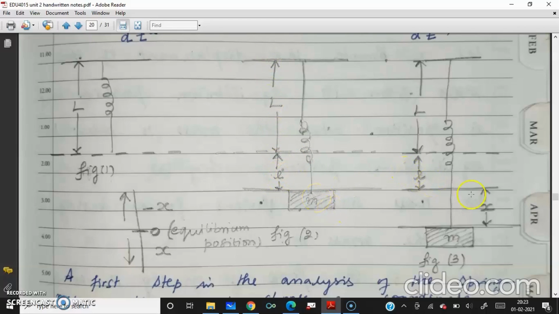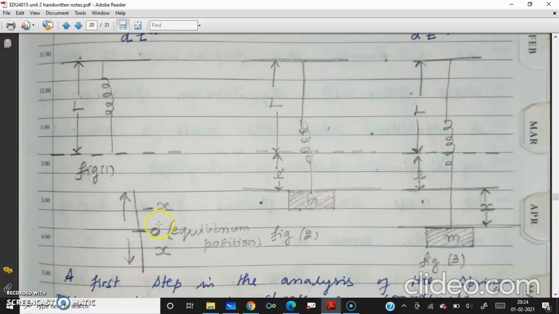Right? Now, because the mass is there, it will go up and down in motion about the equilibrium position, and I've written this black line. This is our equilibrium position. It goes up above the equilibrium position, goes down below the equilibrium position, right? X, it is going up, and X, it is going down also.